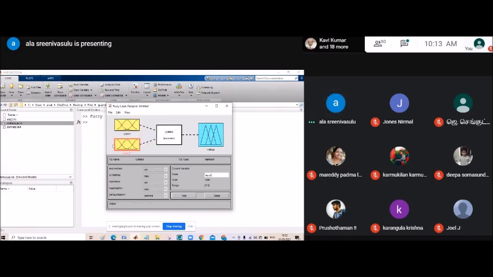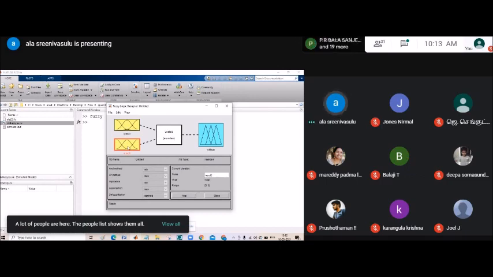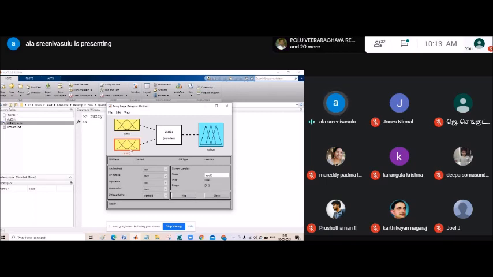If you need to add more variables, you can take multiple input factors. Here I took only one input and one output, so I am removing this one.